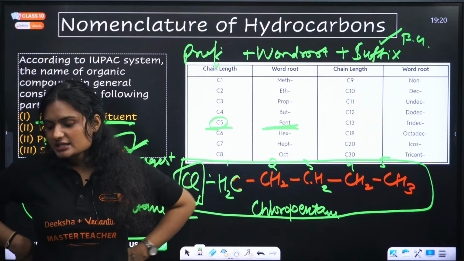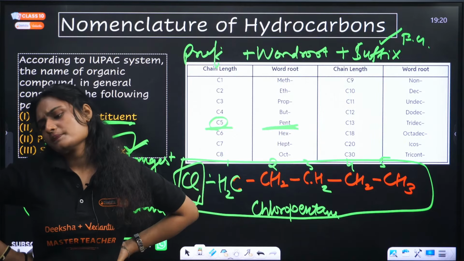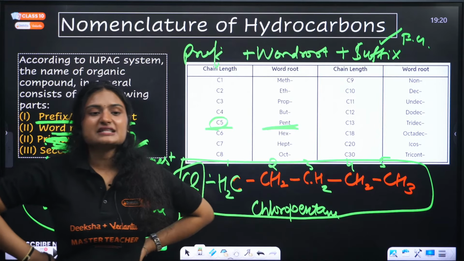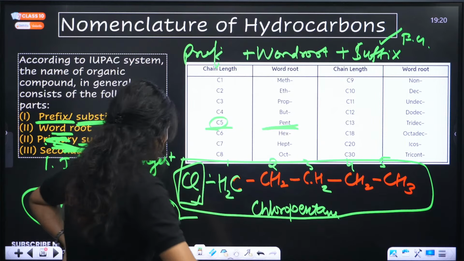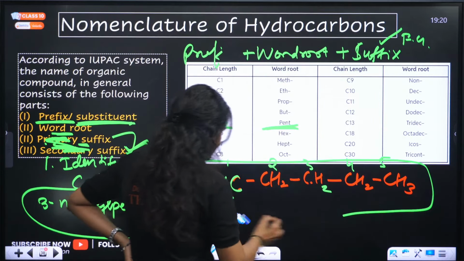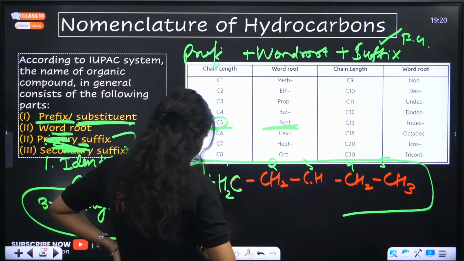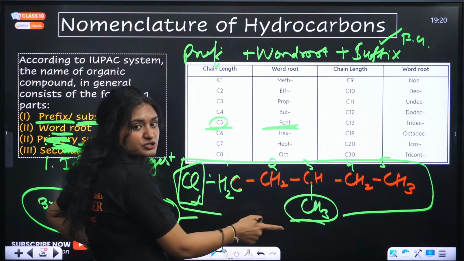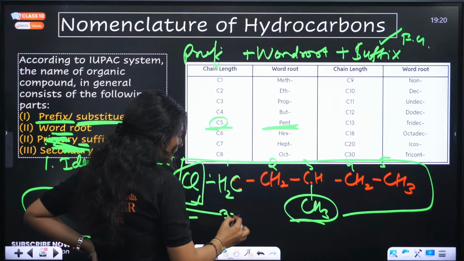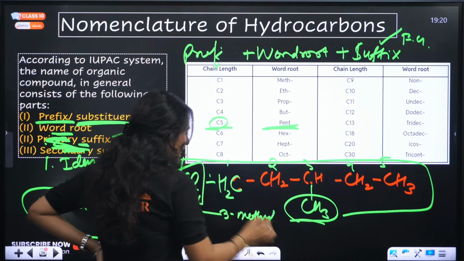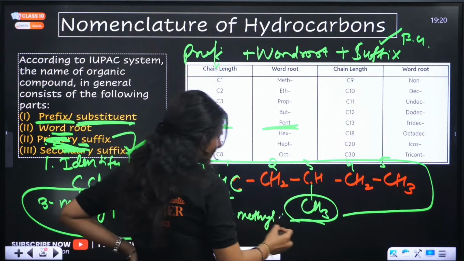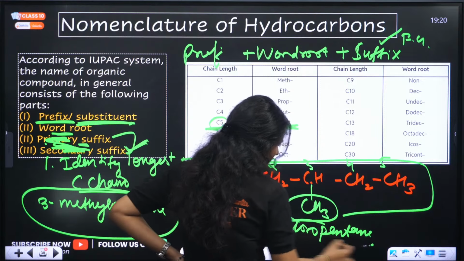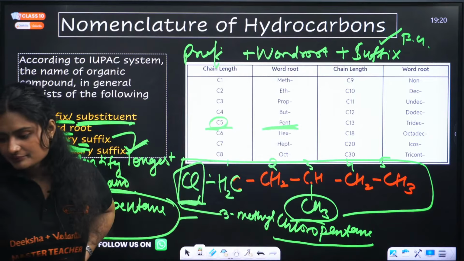When H3C is there, the name starts with methyl after chloro. Yes, because in that case CH3 is the substituent. For example, if I replace one hydrogen with CH3, this is your substituent, so you will name it 3-methyl, and then the prefix will come: 3-methyl chloropentane. Clear?